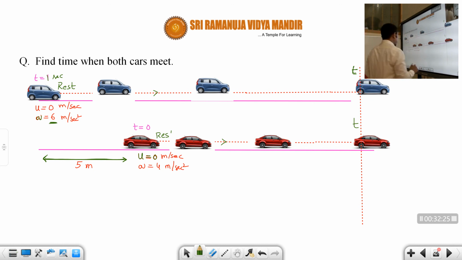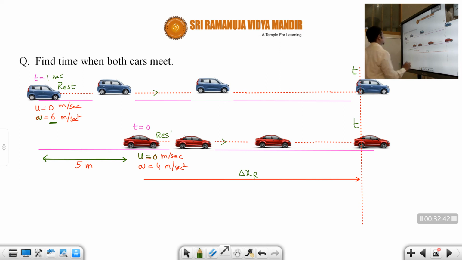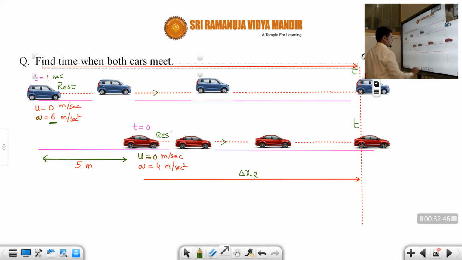Now we know the distance covered by this red car. This is called the red car, students. This is the displacement covered by the red car, and this is the displacement covered by the blue car, students. This is the displacement covered by the blue car. I hope you understood, students, or otherwise I'll draw it here.